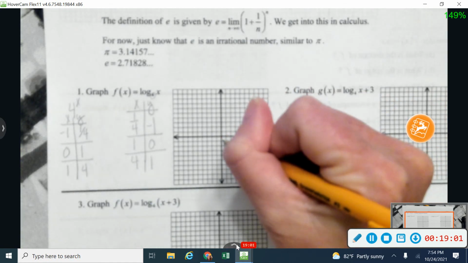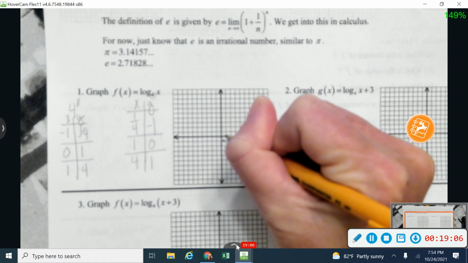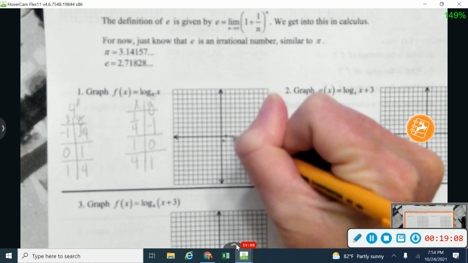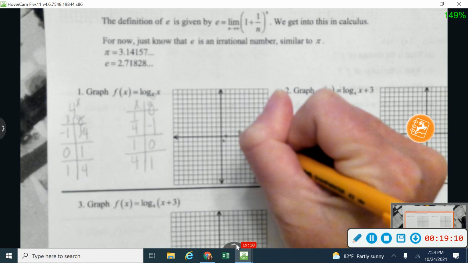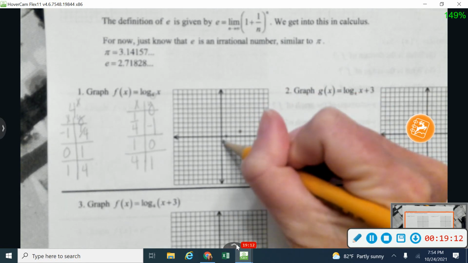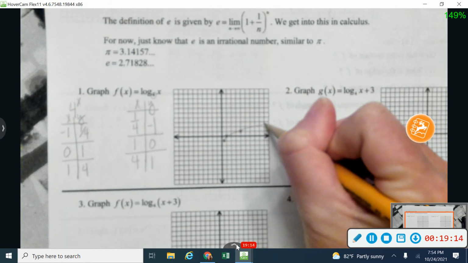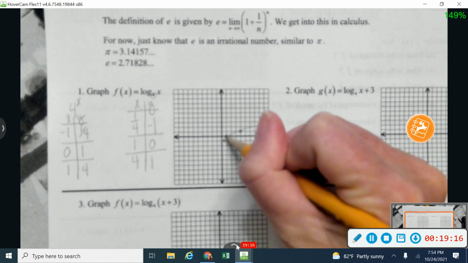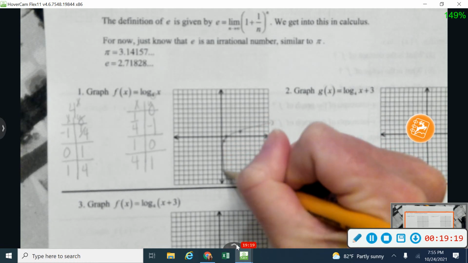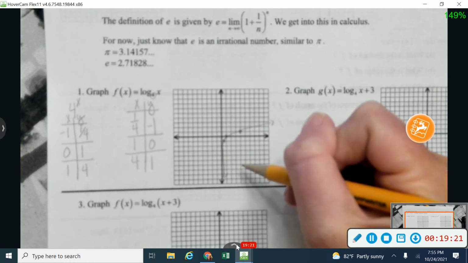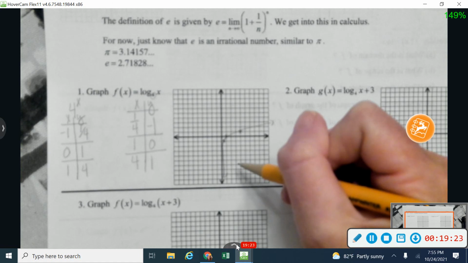So I've got 1/4, -1. I've got 1, 0. And I've got 4, 1 right there. Okay, so this is what this graph looks like. And I know it's also going to flatten out. And with my exponential, I had an asymptote on the x-axis.